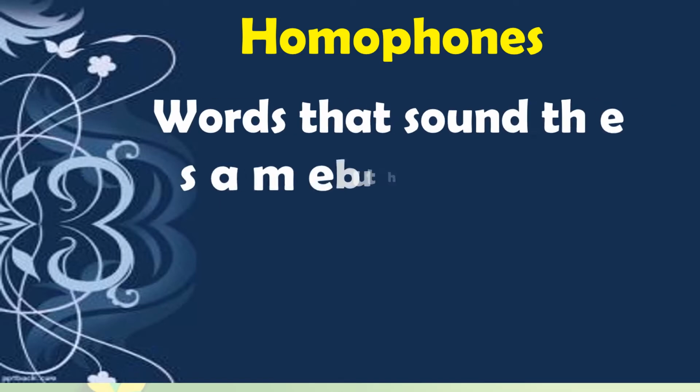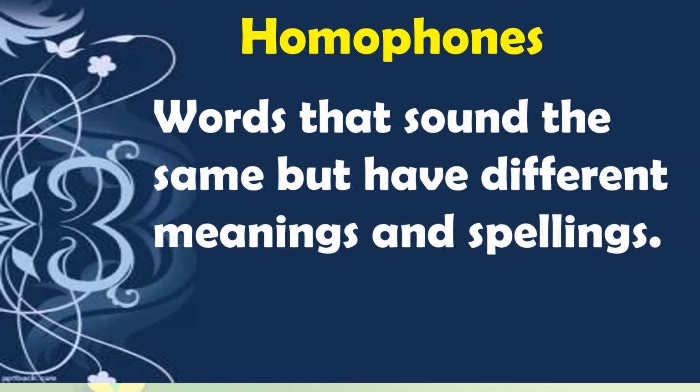Just now we have read some words. Okay, you connect those words with the definition of the homophones. See, words that sound the same but have different meanings and spellings. Just now we have seen break, cell, sell, or scent. So they sound the same but have different meanings, and at the same time we are writing in a different way, or the spelling is different.